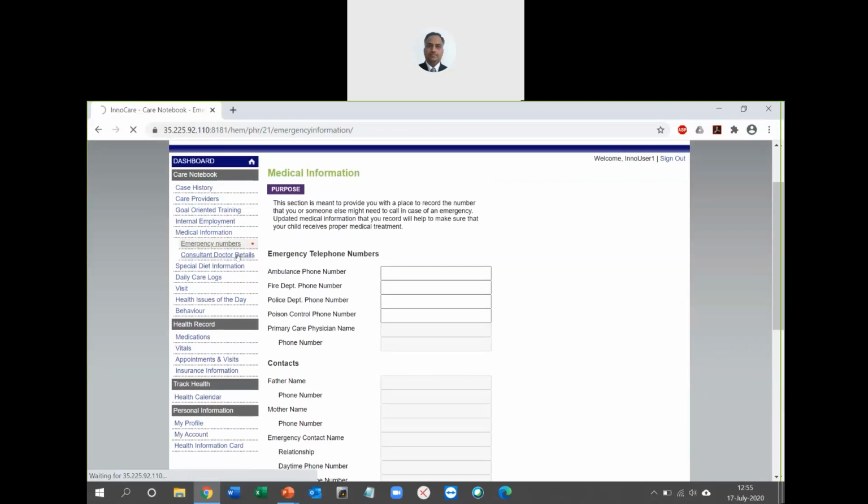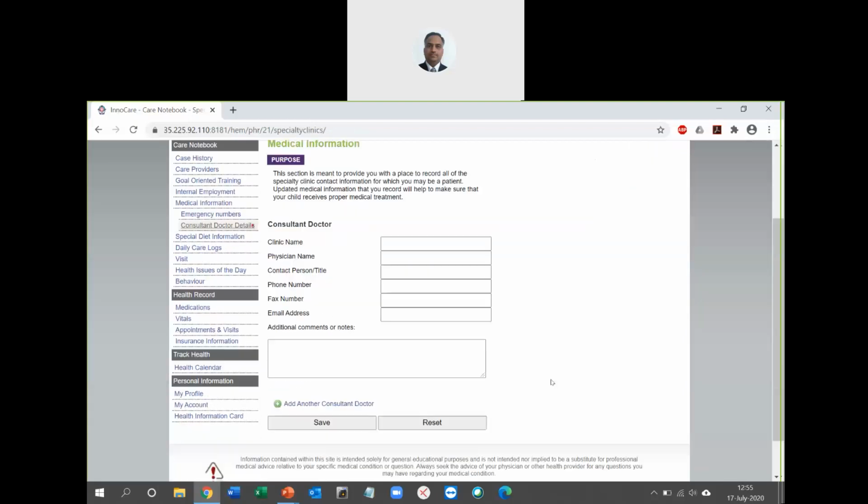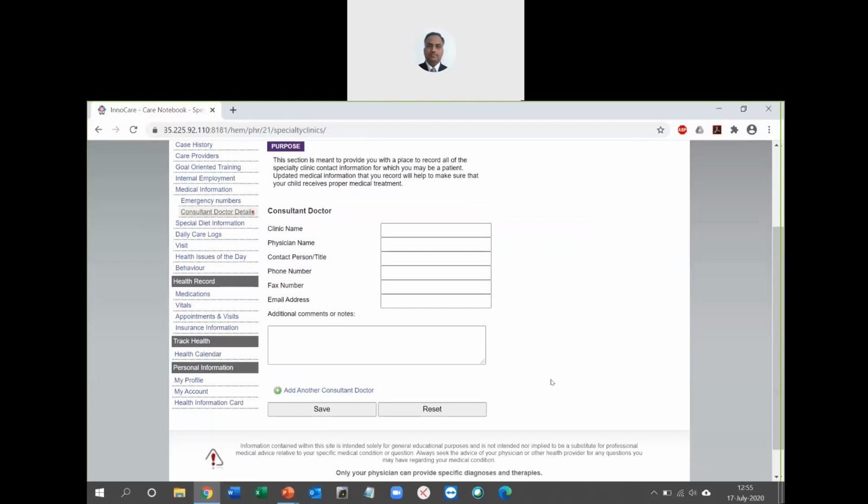The next section under medical information is the consultant doctor details. You can add as many consultant doctors as you want or as you will be meeting. As a user or a patient, I might be consulting different doctors for different needs. So I will provide one record for each doctor, including the phone number, email address, and additional comments. When parents or even a care provider enter this, it's a collaborative effort where the data is collectively managed, and hence an overall picture of the user's digital health record is built.